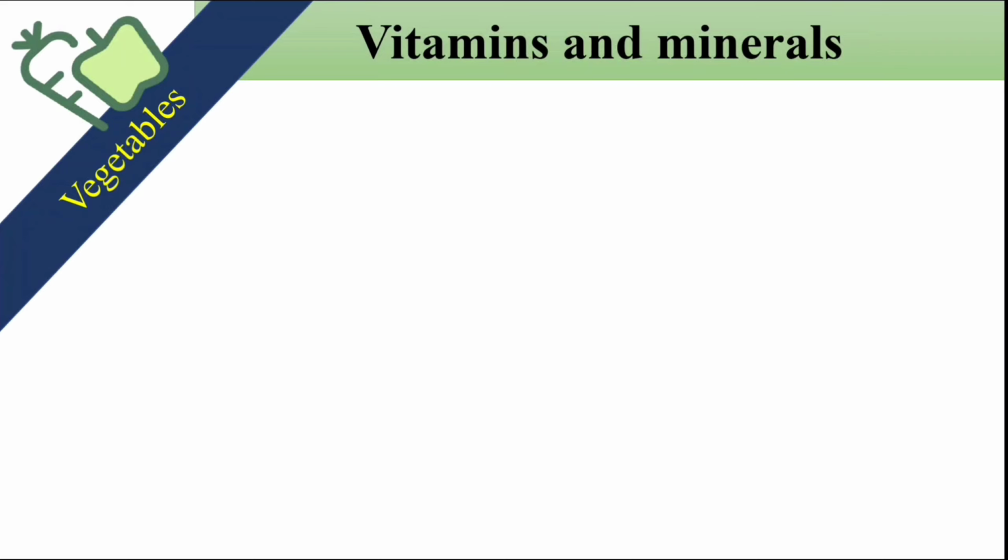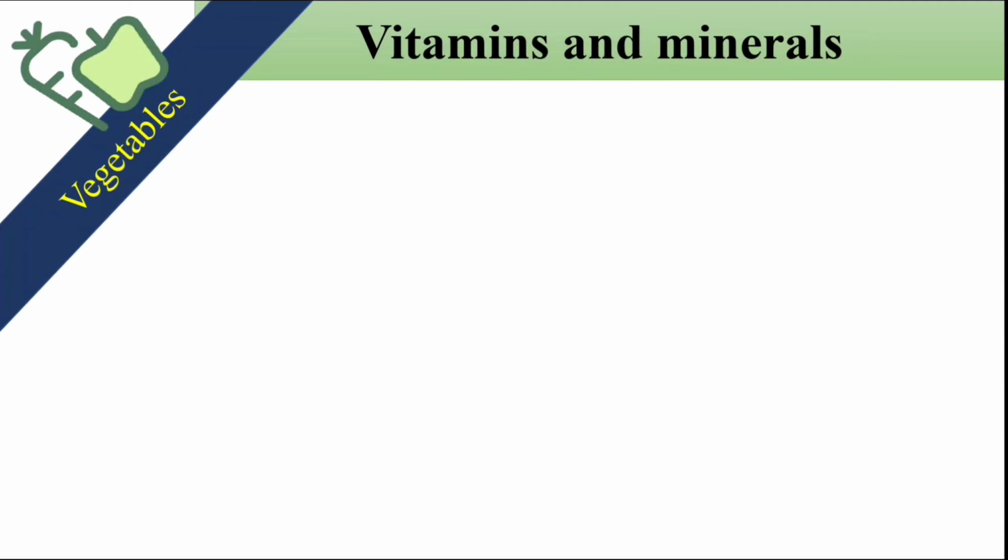For example, if you have read the chart of the functions of vitamins, then you already know that vitamin A helps for the proper vision. So the vitamin A is helping our eyes to see properly, right? So that's how different vitamins are helping in different functions. So to get the vitamins, we have to eat the vegetable.